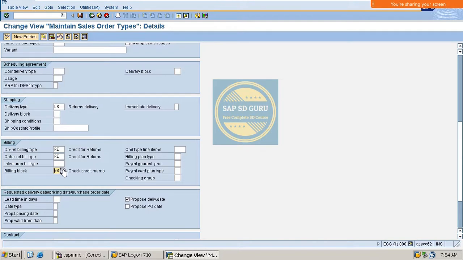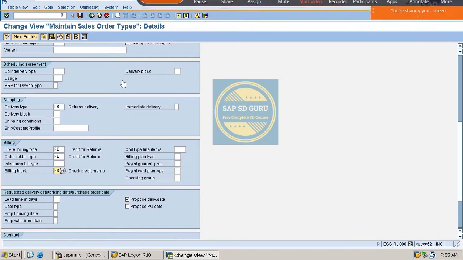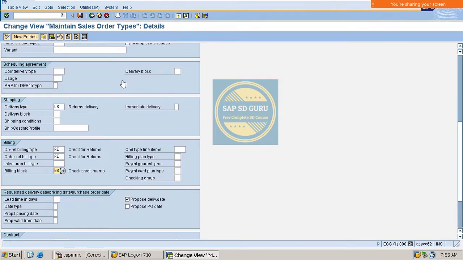We create the return invoice with reference to the return order. When we create a return invoice, the system generates an accounting document. What is that entry? Revenue account debit to customer account credit. Previously that was customer account debit to revenue account credit, right? So here the entry will get reversed.